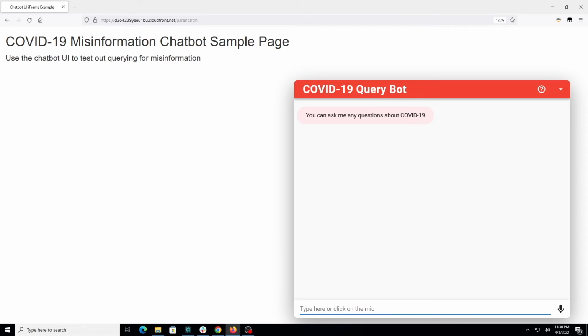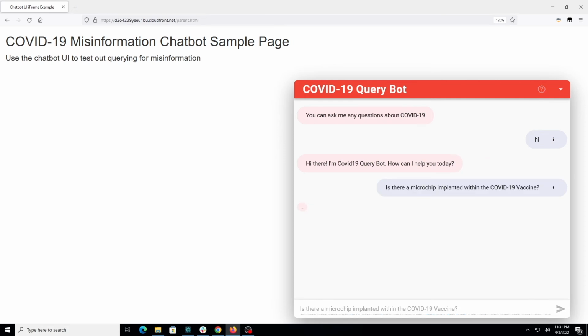First, we take a look at the front end, where you can see a simple web page with an embedded chat widget where you can type anything in the chat box, which will trigger an action to Amazon Lex. In this demo, I'll be triggering three messages here. The first one being a general greeting message, such as hi, where the chatbot will respond back with its own greeting message. Next, I'll be asking some COVID-related questions, such as, is there a microchip implanted within the COVID-19 vaccine?